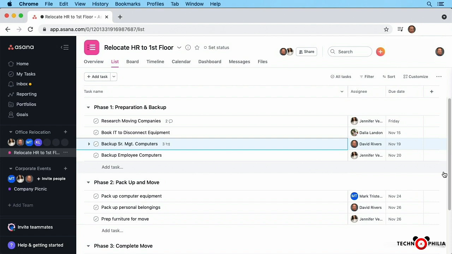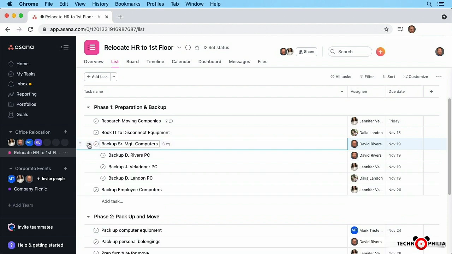We can add comments to tasks. If they're assigned to individuals, they automatically get notified, but we can also mention other people to ensure they get notified as well. Let's take a look using our Relocate HR to First Floor project. We'll go to the expansion arrow if you're following along next to Backup Senior Management Computers because this one's made up of subtasks. And we can go to the details for any one of these.